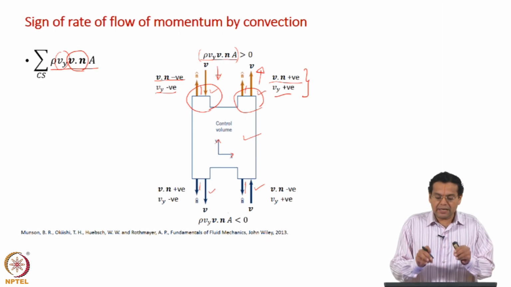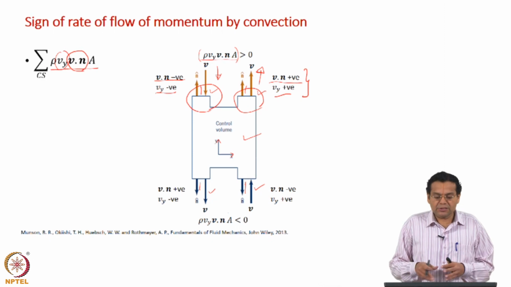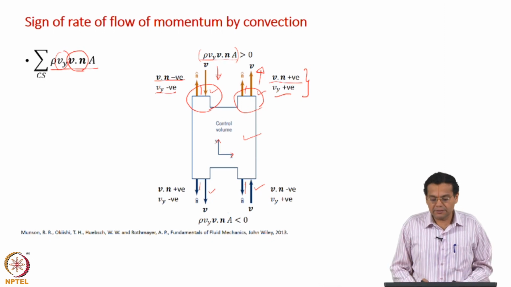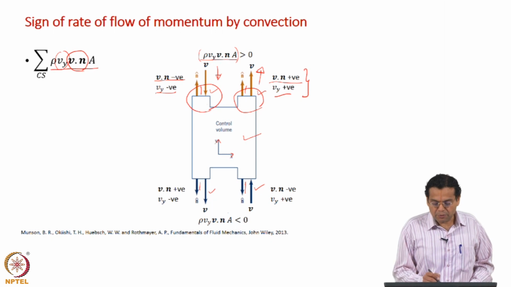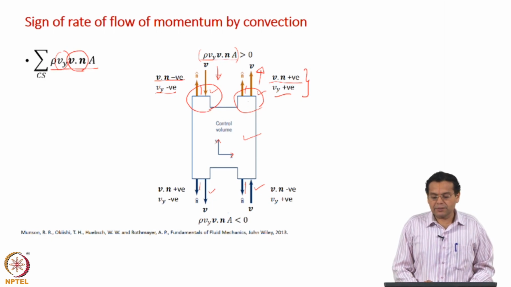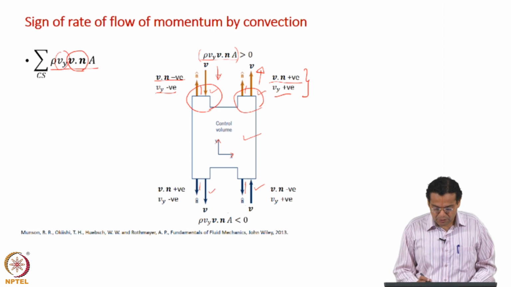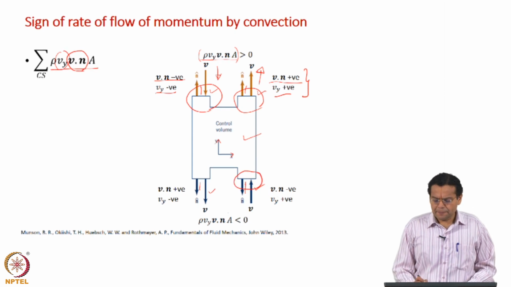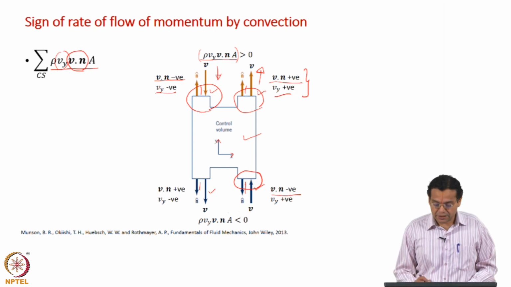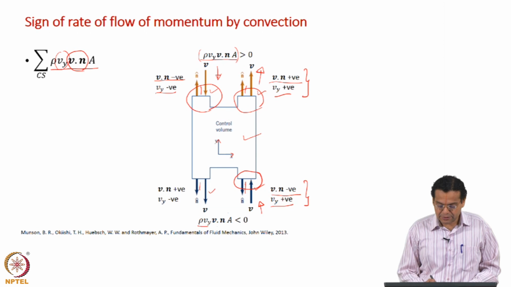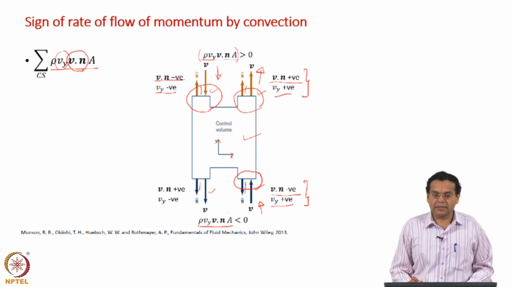These are the individual rates of momentum for the respective faces. When you sum, it tells us the net rate of momentum leaving. So, for both of these cases the rate of momentum term is greater than 0, so positive. Now, let us analyze the faces at the bottom. This is the inlet face, and because it is an inlet face, v dot n is negative, but what is the direction of velocity? It is along the positive y axis. So, v y is positive. So, you get a negative sign for the rate of momentum.